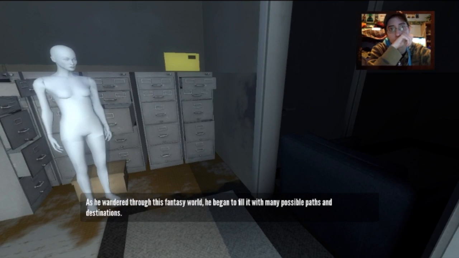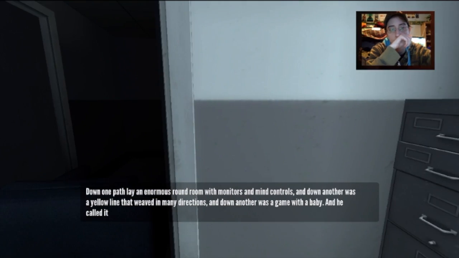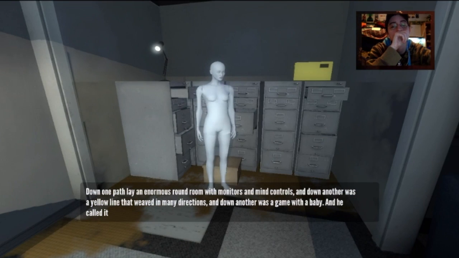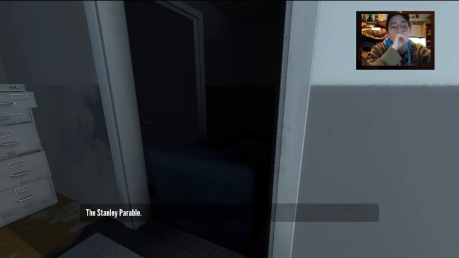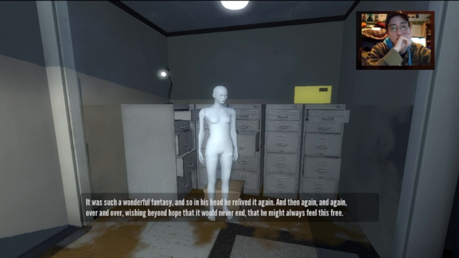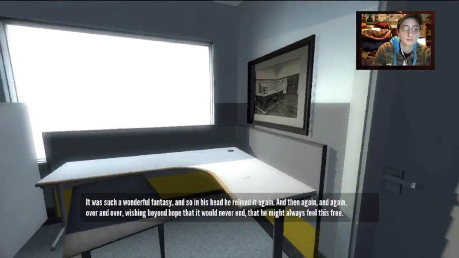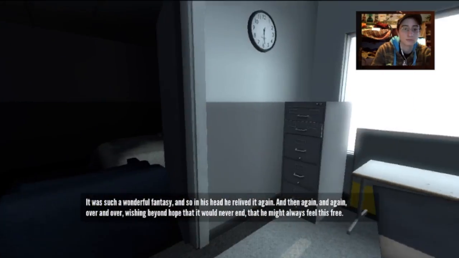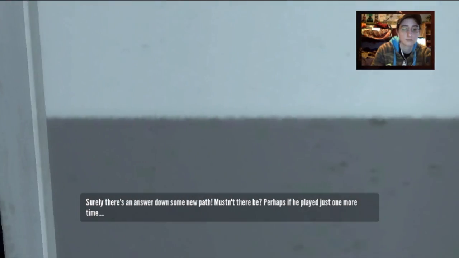As he wandered through this fantasy world, he began to fill it with many possible paths and destinations. Down one path lay an enormous round room with monitors and mind controls. And down another was a yellow line that weaved in many directions. And down another was a game with a baby. And he called it the Stanley Parable. That doesn't make any sense. I really missed what that said. It was such a wonderful fantasy, and so in his head he relived it again, and then again, and again, over and over, wishing beyond hope that it would never end, that he might always feel this free. Surely there's an answer down some new path, mustn't there be?